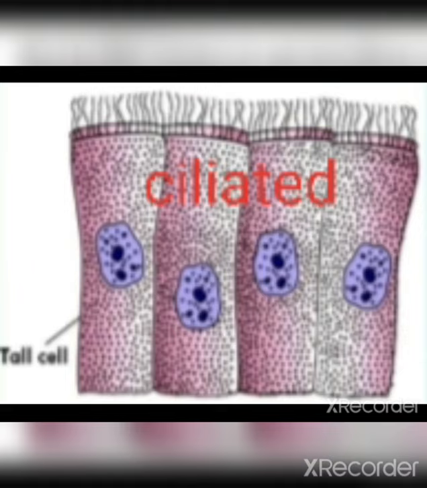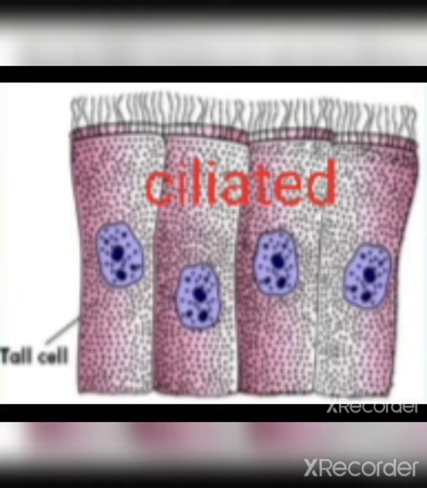If the cuboidal and columnar cells bear cilia on their free end, they are called ciliated epithelium.